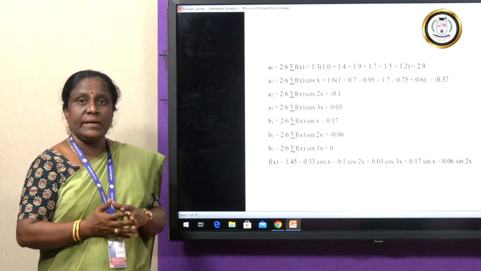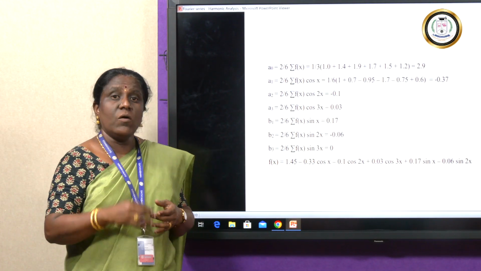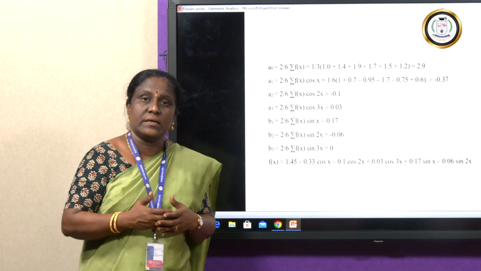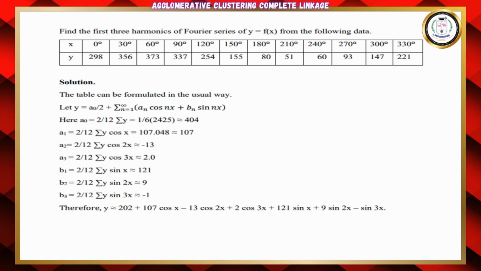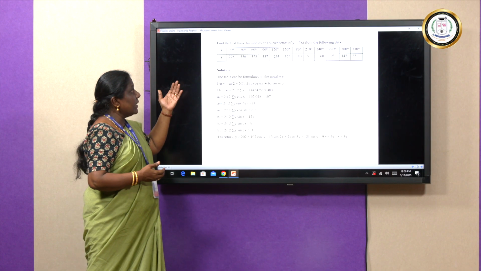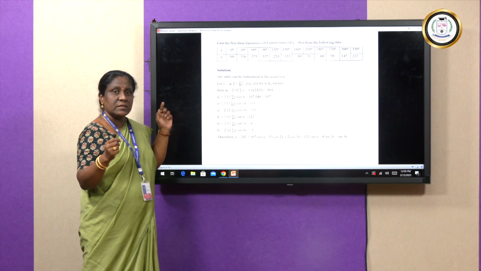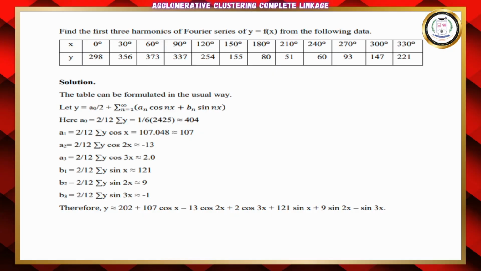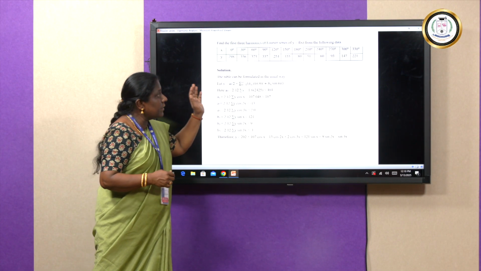Just now we completed one example where x entries are in terms of pi. Now, we are going to see x entries in terms of degrees. So, let us see the next example. For the second problem, we will analyze the problem clearly, then look into the important points, then get into the problem. First, I have x entries where x values are in terms of degrees: 0, 30, 60, 90, etc. up to 330 degrees, and y equal to f of x, whose values are already given.